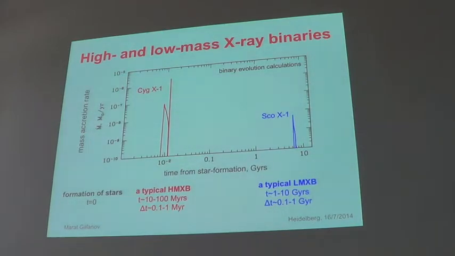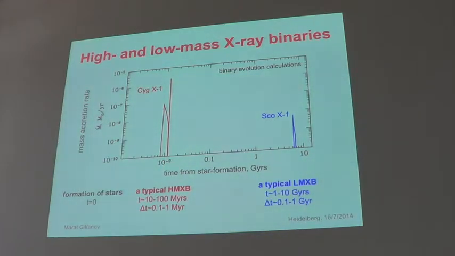Speaking of the X-ray output of the galaxy, we should make a distinction between two types of binaries, depending on the mass of the donor star. If the donor star is massive, they are called high mass X-ray binaries, and the timescale of everything is very short, within 100 million years. If the donor star is a low mass star, like a solar mass star or less, then the timescale becomes gigayears. This is illustrated here by binary evolution calculations, showing that there was star formation at time 0, and this is how the mass transfer rate, Mdot, that means the X-ray luminosity of the system, develops with time.